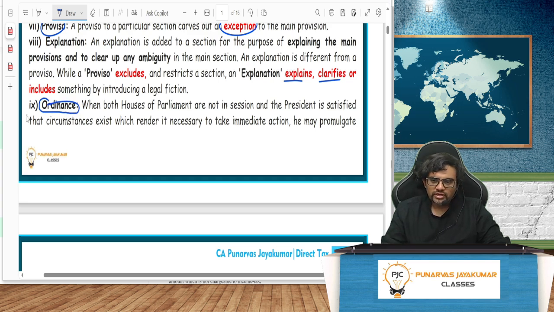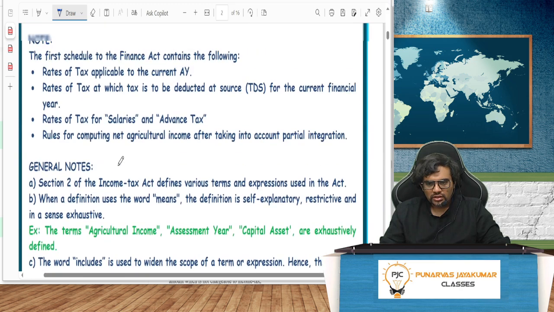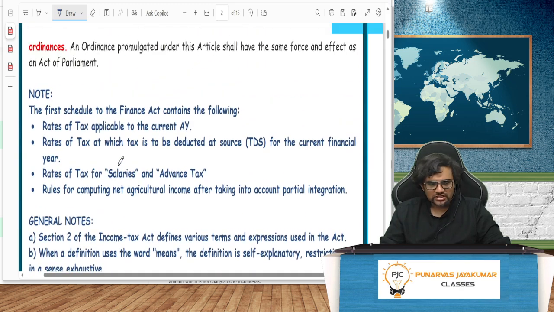When both houses of parliament are not in session, as I told you, the President of India will pass the ordinance. Whenever the parliament session comes, within 5 to 6 weeks, you have to pass it. Otherwise, the ordinance will lapse. Then one more ordinance will be passed like that. For the Insolvency and Bankruptcy Code, almost 5 ordinances were passed. It was not taken up by the parliament, so it expired, one more ordinance, it expired, one more ordinance, like that it happened.